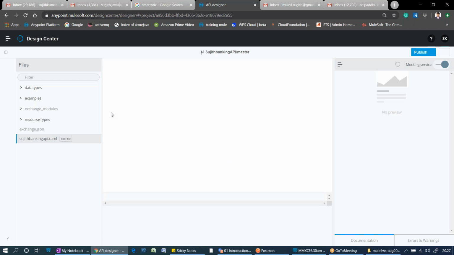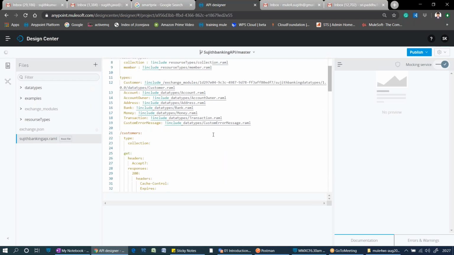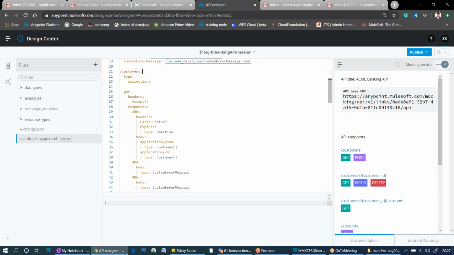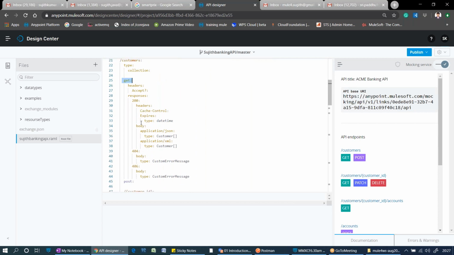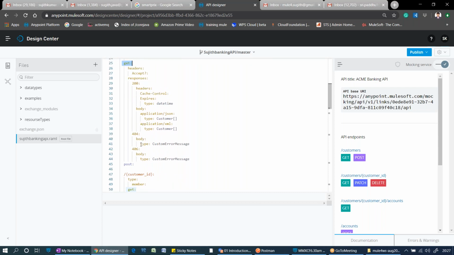I just want to show you the RAML. What is the structure of a RAML? RAML is nothing but some syntax. You need to follow some syntax while you are creating. So this is a RAML file which I have created. Customers is one of the resources. For this resource, I want the client to support the GET method and POST method only, not anything else. That means it's nothing but a contract.